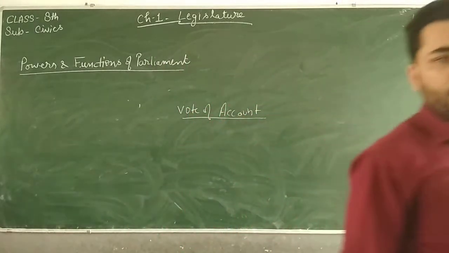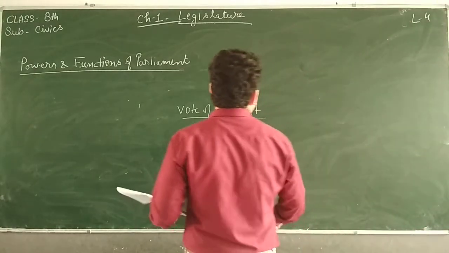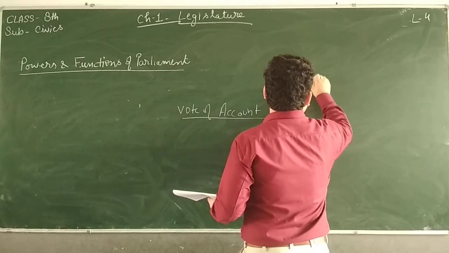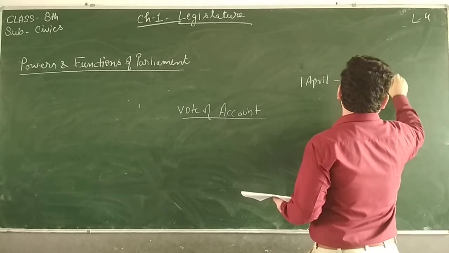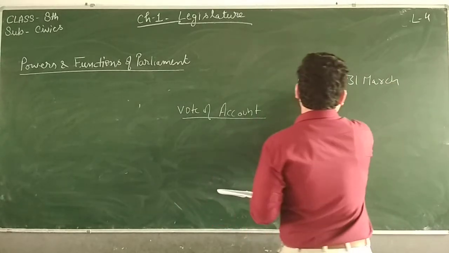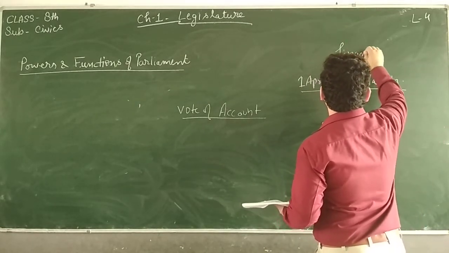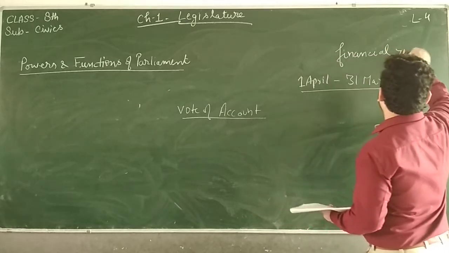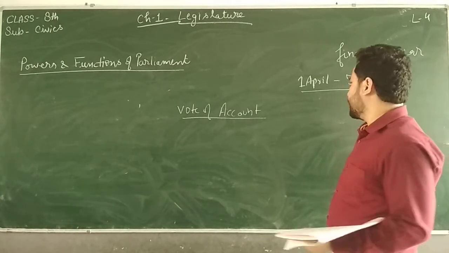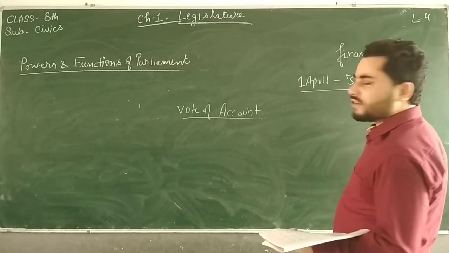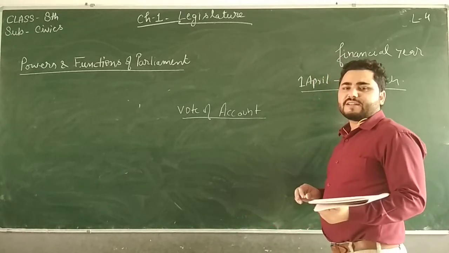Vote on account means budget is passed on 1st of April, and it lasts till 31st of March. So this entire year starting from 1st April to 31st March is called financial year. Financial year starts from when? From April, and it lasts till 31st of March. Our year starts from January, but financial year starts from 1st of April. So before this 1st of April, the budget is supposed to be passed.